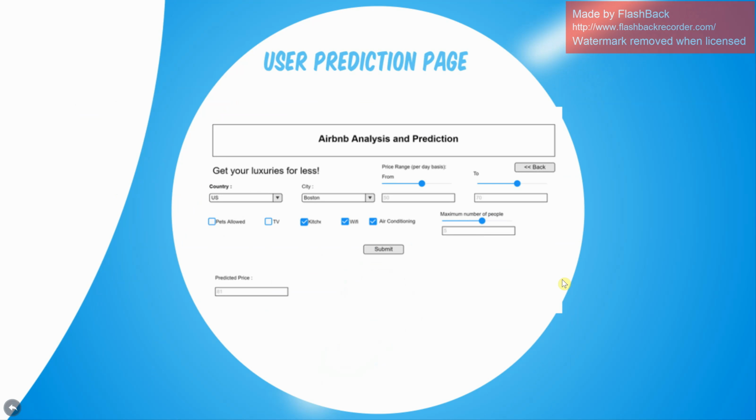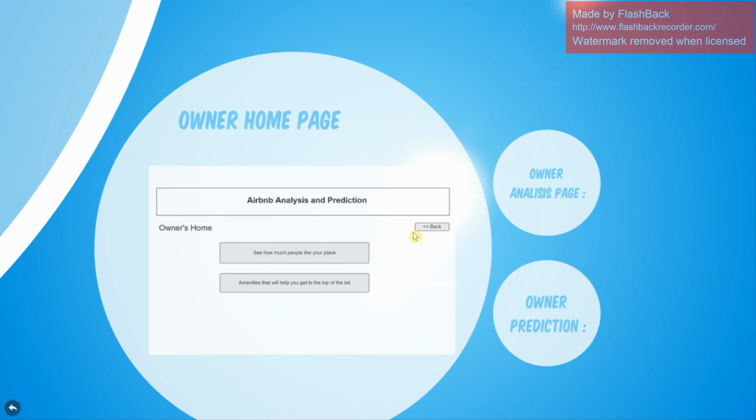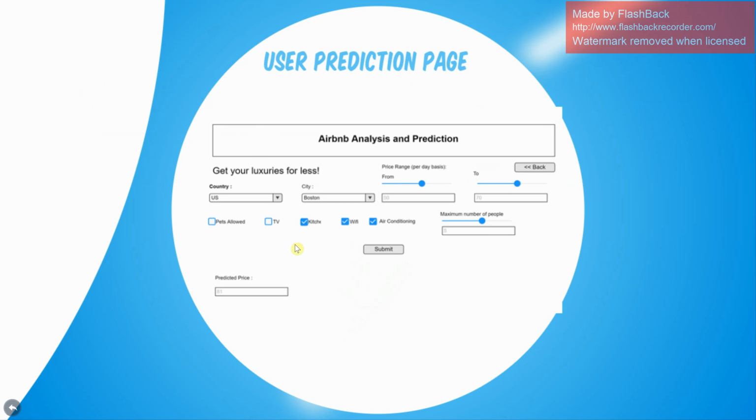This prediction tells us, if you want to go somewhere within your budget, what is the best price that you can get, with all the amenities that you want. The amenities could be changed because we are considering these right now.